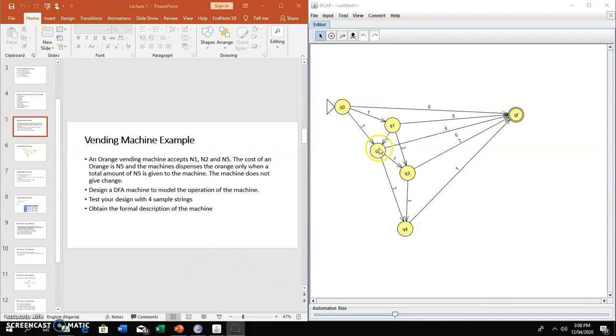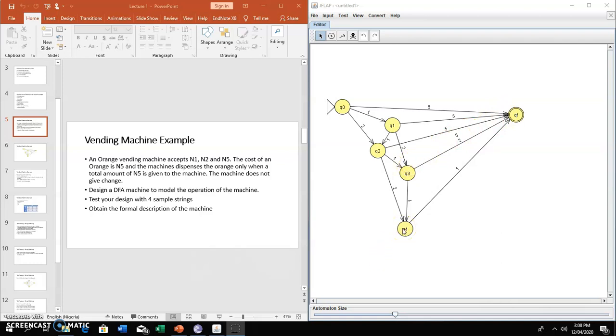So if you look at Q2 here, I have 1 going out, I have 2 going out, I have 5 going out of the state. Then that means that the state is safe, no matter what. Now, hackers or any security breach cannot attack my system at that state. Same thing with Q5. I have 1 going out, I have 2 going out, I have 5 going out of the state. So we're at Q4 now.